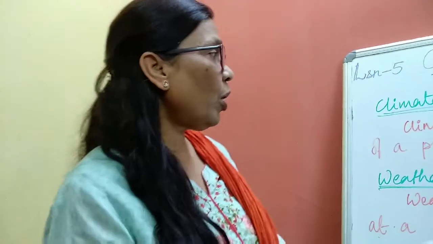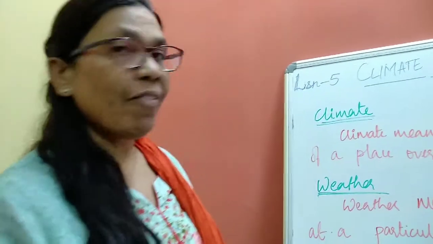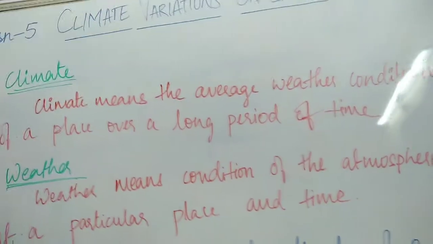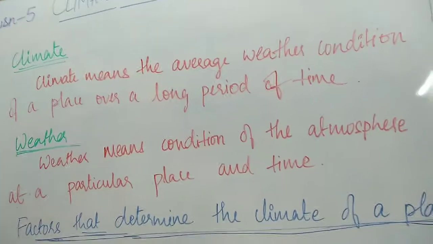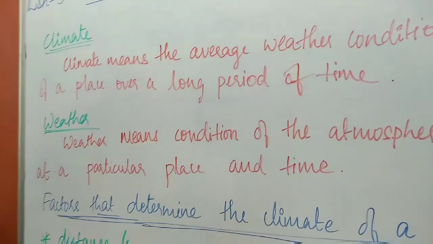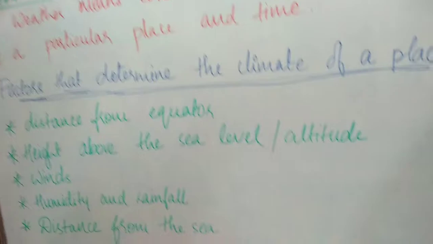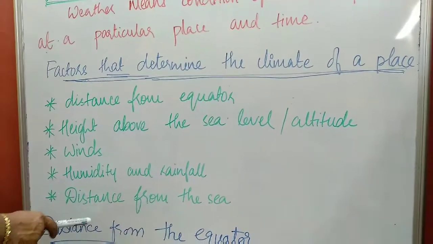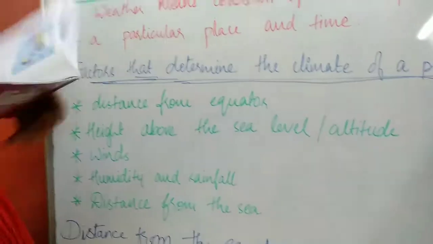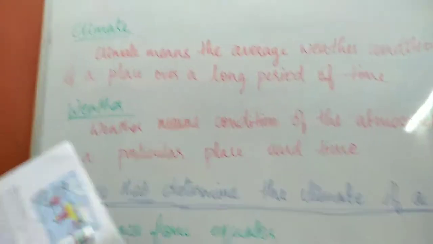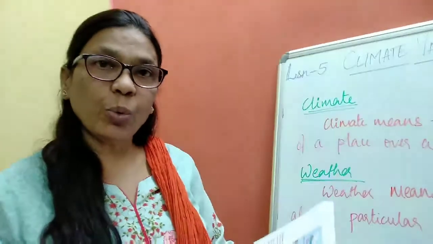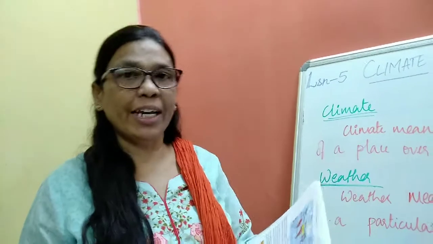Okay, children. Climate means the average weather condition of a place for a long period of time. Weather means the day-to-day condition of the atmosphere at a particular time and place. Factors that determine the climate of a place are distance from the equator, height above the sea level, winds, humidity and rainfall, and distance from the sea. Equatorial regions are hotter compared to the polar regions. And the Arctic and Antarctic regions are cooler compared to other regions because they get very little sunlight.